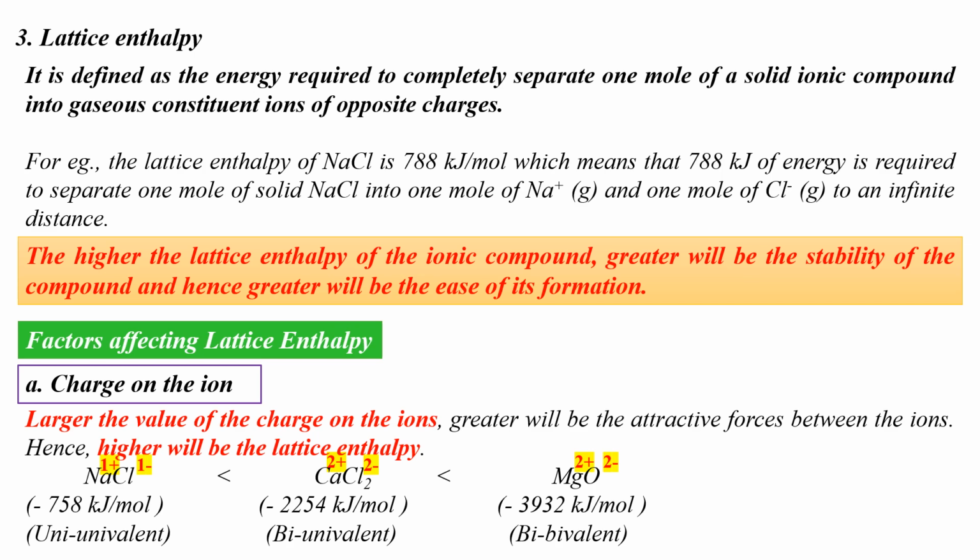This is due to the large values of the charge on the Mg2+ and O2- ions. Okay, the force of attraction between Mg2+ and O2- ions in magnesium oxide is greater due to the large values of their charge and hence greater is the ease with which magnesium oxide is formed from Mg2+ and O2- ions. Therefore, greater will be its stability and hence higher will be its lattice enthalpy.